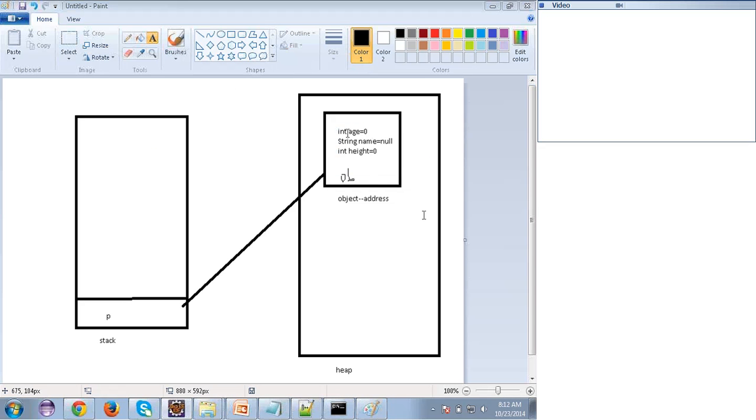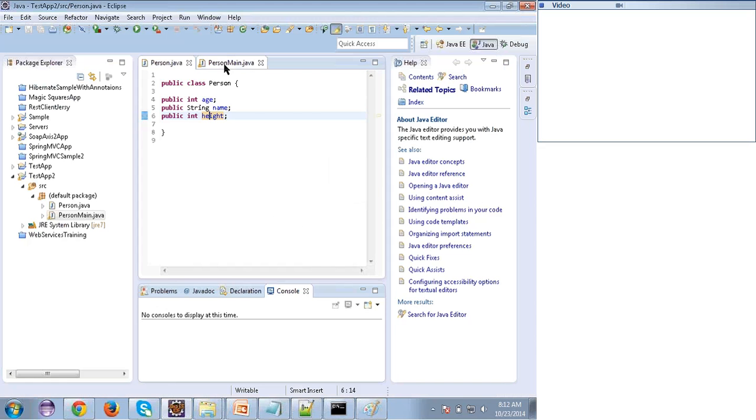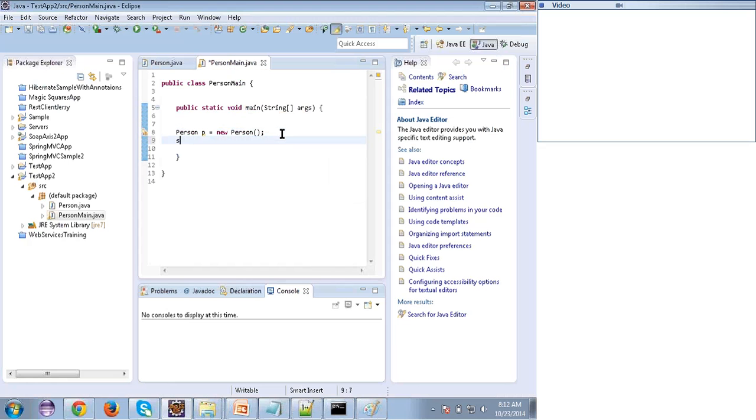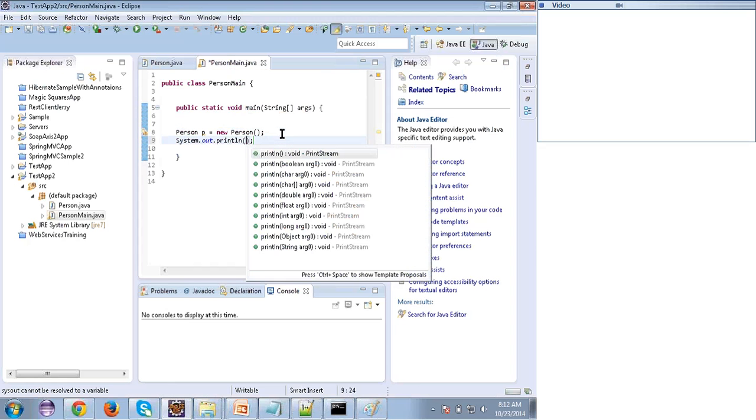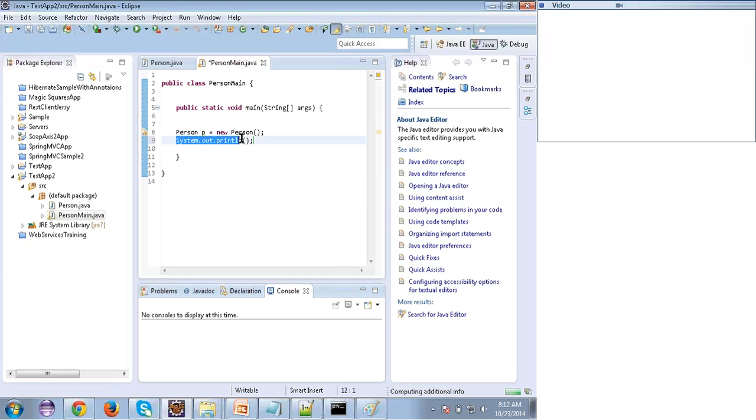The default value of int, meaning integer, is 0. The default value of String is null, and again the default value of int is 0. So let me show you. If we want to print anything here, we generally write System.out.println. Suppose I want to print any data or show any result, ultimately I need to write this statement.